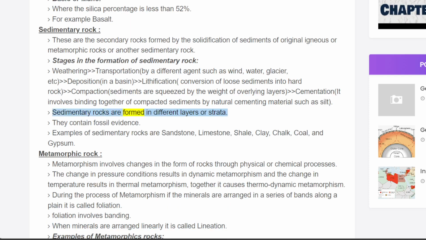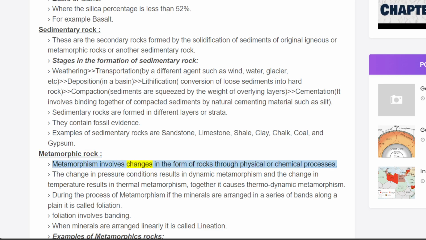Sedimentary rocks are formed in different layers or strata. They contain fossil evidence. Examples of sedimentary rocks are sandstone, limestone, shale, clay, chalk, coal, and gypsum. Metamorphic rock.